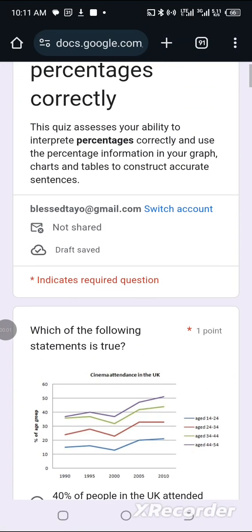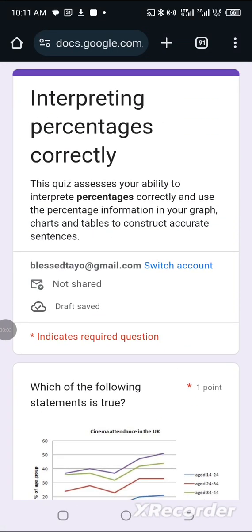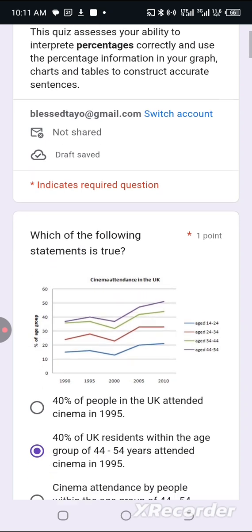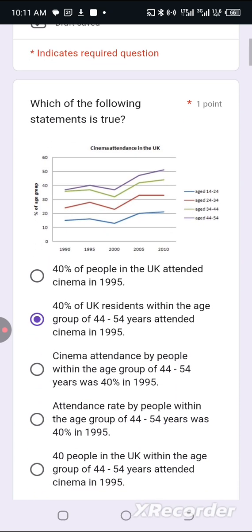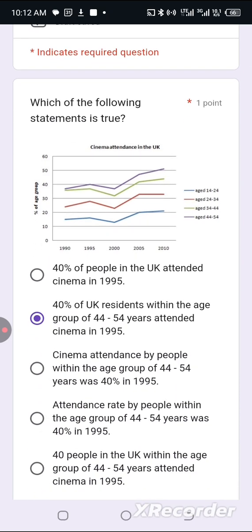Alright, so let's try and solve this particular quiz. Okay, I'll start with number one. Number one, which statement is true? 40% of people in the UK attended cinema in 1995.